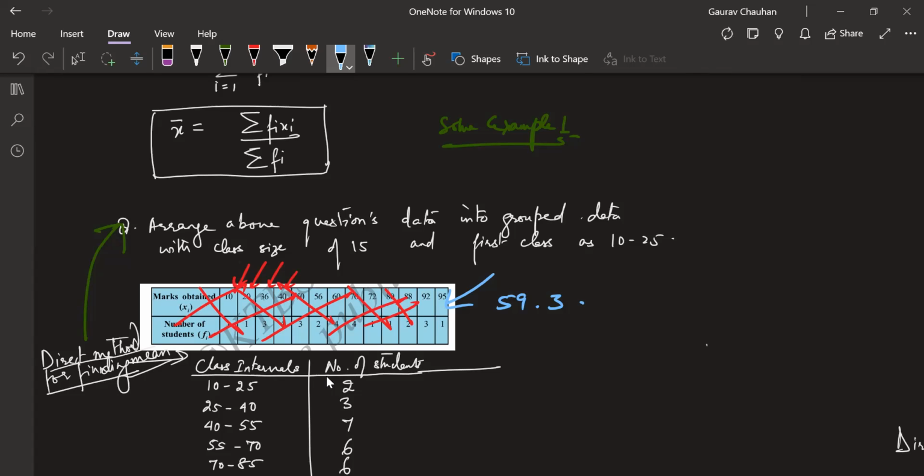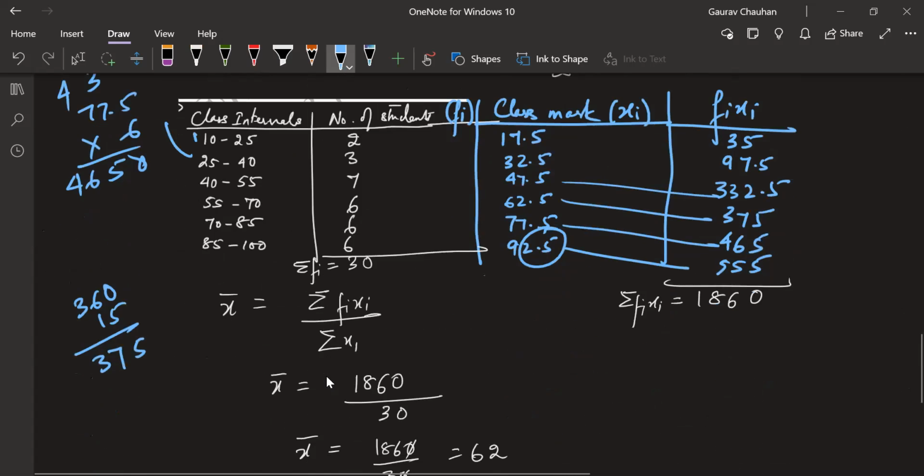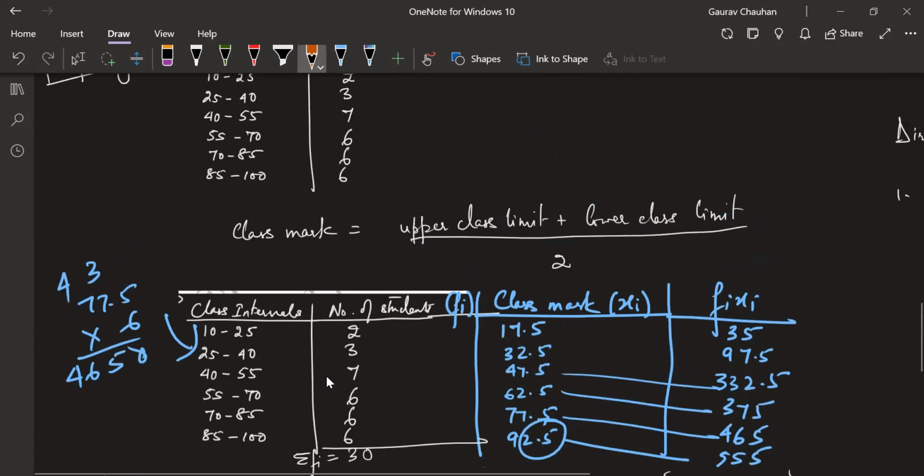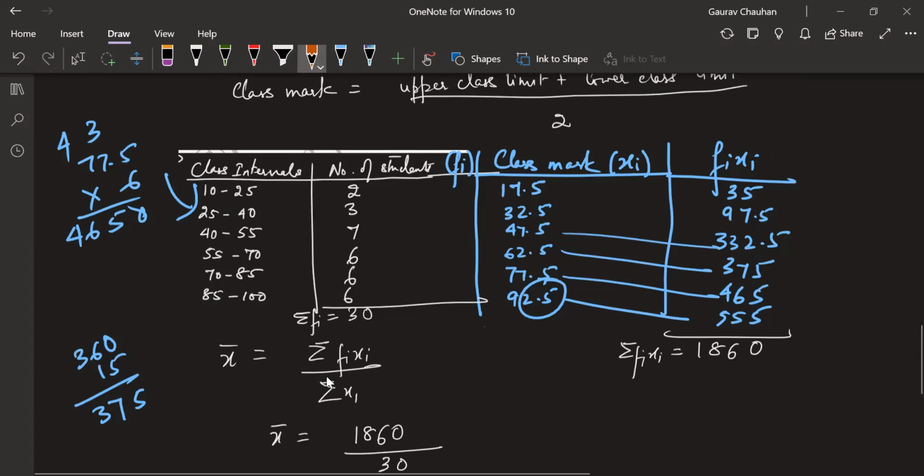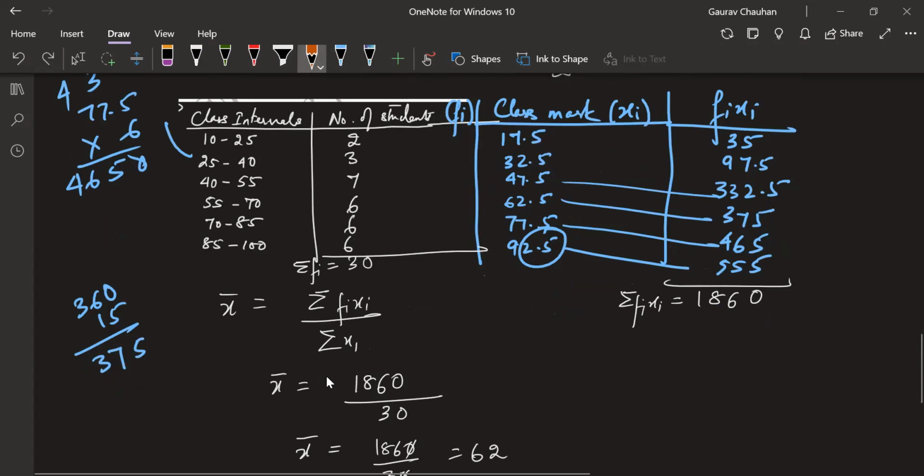Yes, it is the same data, but when we group it, we lose each individual value. We made groups and took only the class marks as observations, so instead of taking 10, 20 and 36, we took 17.5, 32.5. That's why there will be a little change in the value.